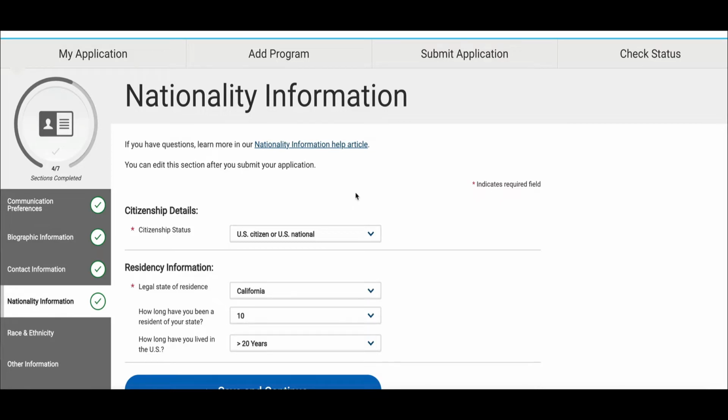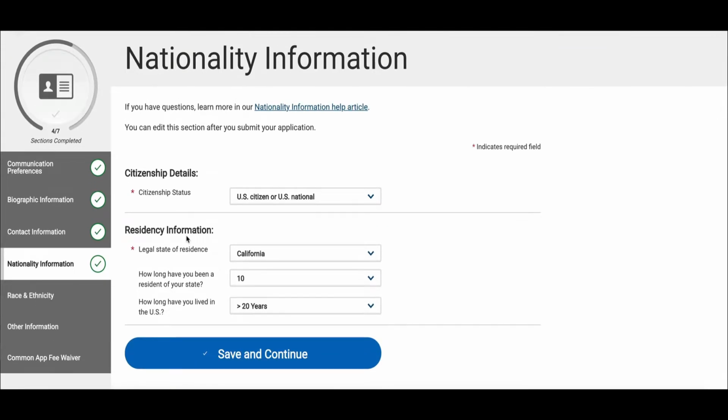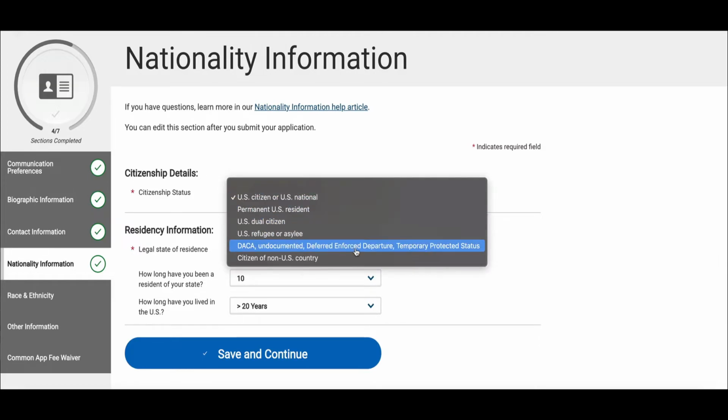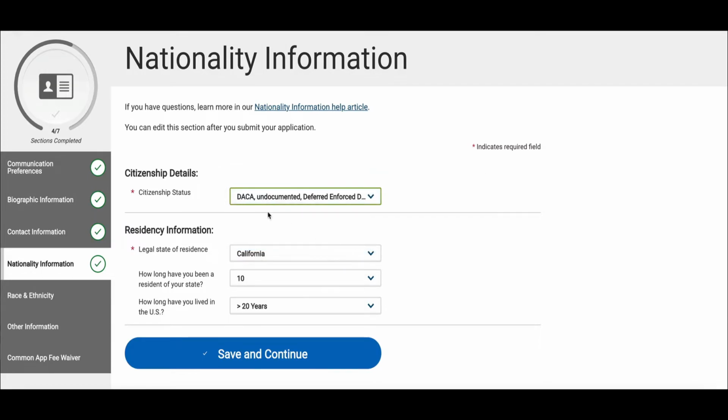Nationality information. Just as a reminder, anything that has a red asterisk we have to answer. So the first question is asking citizenship status. I said I was a U.S. citizen or U.S. national. The next question is residency information. I said I was a resident of California and I've been living here for at least 10 years and I've been in the US for more than 20 years. You will answer these questions as they are true to you. If you have DACA or undocumented, deferred enforced departure, or temporary protected status, you can select that option in the drop-down menu. Go ahead and make your selection and then answer the residency questions as they pertain to you. When ready, click Save and Continue.